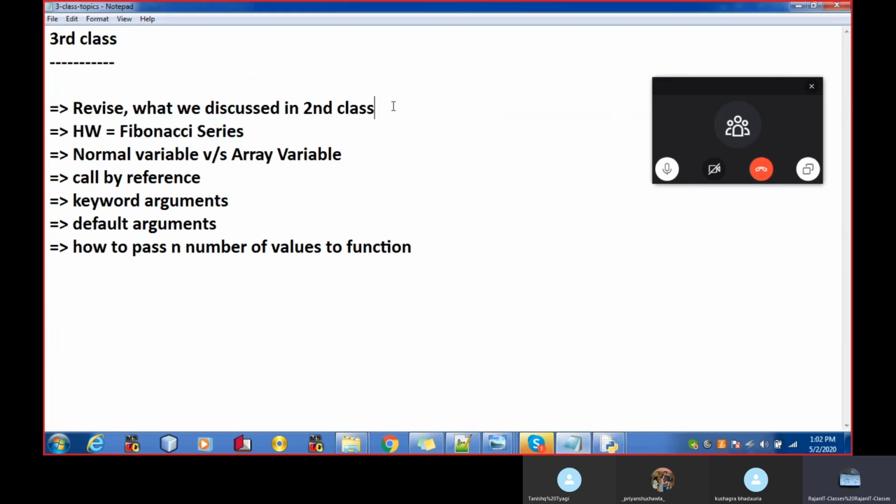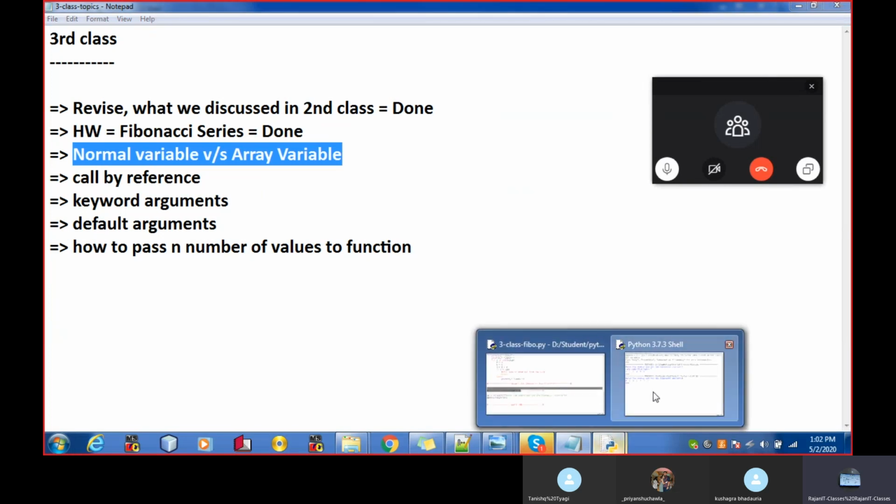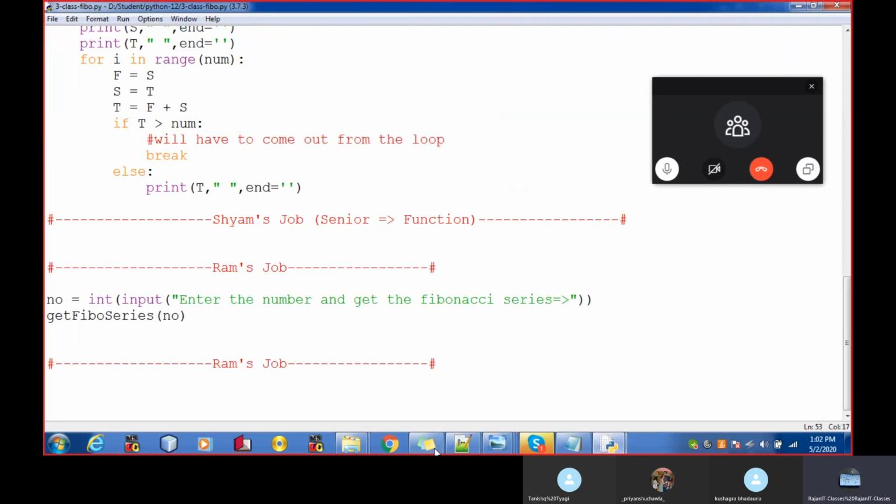So we have revised the third class, done. This is also done. So let's move to the third point. As per the agenda of the third class, that is the normal variable versus the array variable. Let me save first. Yeah, it's saved.